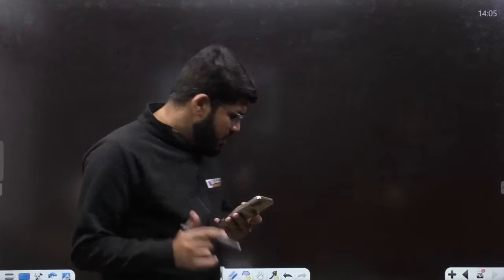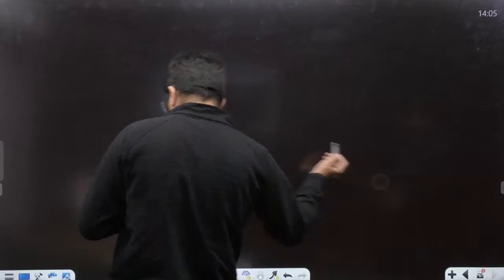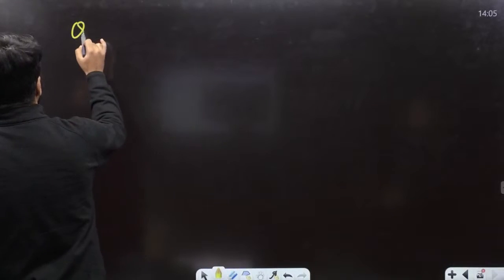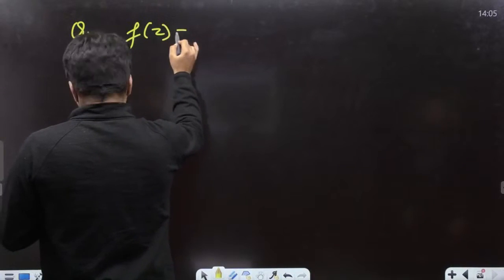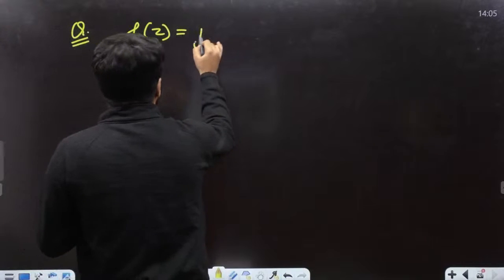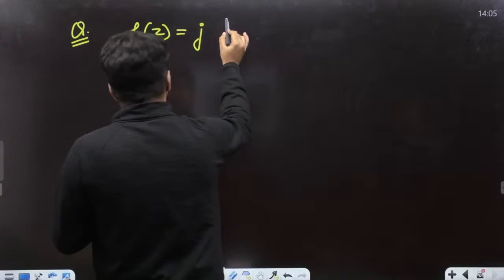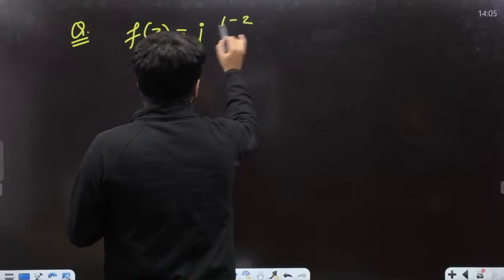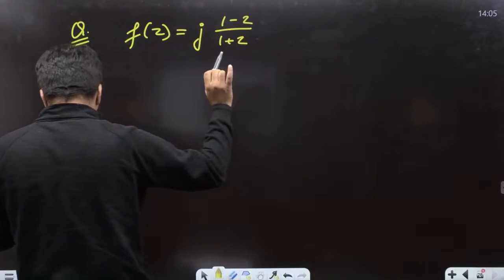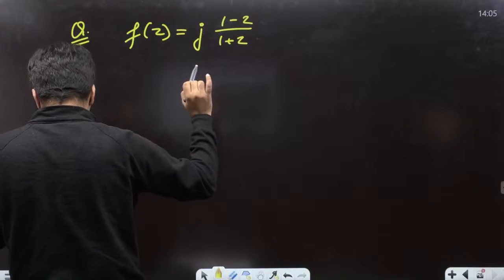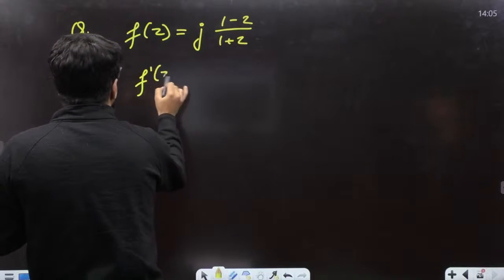चलो. So guys, finally just last में एक दो question maths के और randomly दिख गए तो discuss कर लेते हैं. So that I think all maths questions will be discussed. So one more question based on complex function. One was the power series that we have discussed. j into (1 minus z) divided by (1 plus z) is the function given. Okay, z is a complex number. j denotes under root minus 1. सभी को पता है. Okay, question is f inverse z.